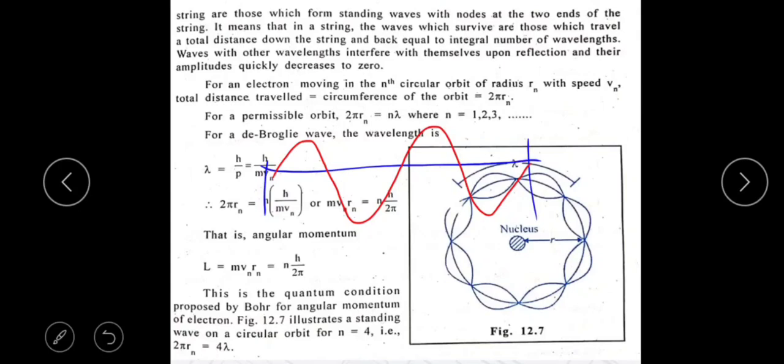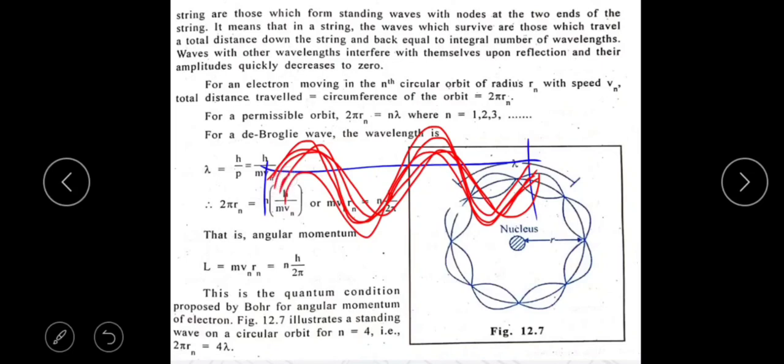So this wave travels through the complete string, and the waves which survive are those which travel the total distance down the string and come back, equal to an integral number of wavelengths.